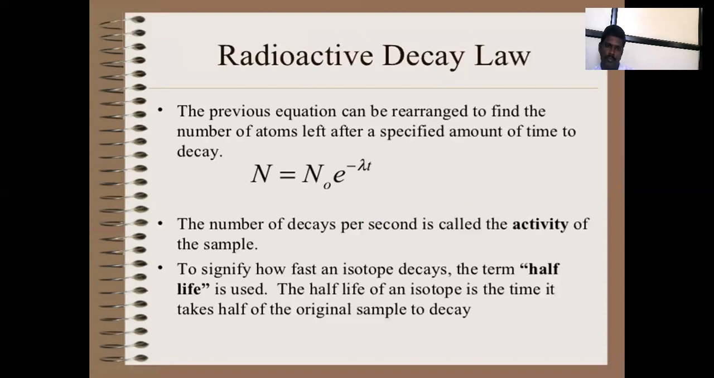Radioactive decay law: the previous equation can be rearranged to find the number of atoms left after a specified amount of time. That equation is N equals N0 e raised to minus lambda t. The number of decays per second is called the activity of that sample. To signify how fast an isotope decays, the term half-life is used. The half-life of an isotope is the time it takes for half of the original sample to decay.